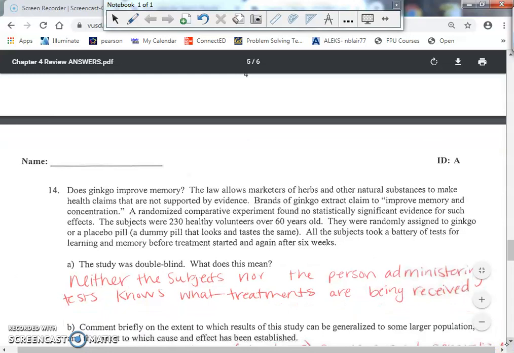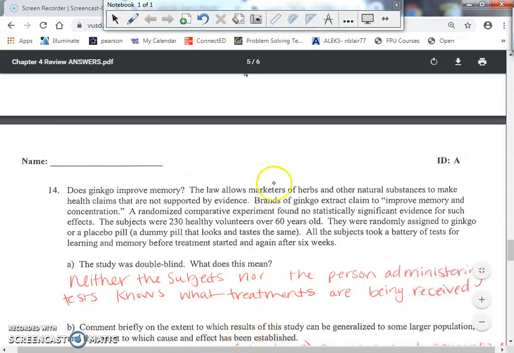Comment briefly on the extent to which results of the study can be generalized to some larger population and to the extent to which cause and effect has been established. Some of you today asked, do we need to talk about both random sample and random assignment? Well, in this situation, they're talking about both. Comment to the population and to cause and effect. So we're going to mention both.